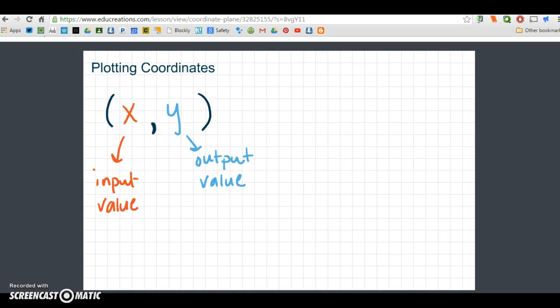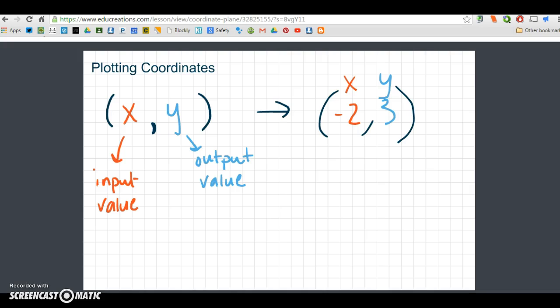When you're dealing with a coordinate, you always have numbers, so they always fall somewhere on that number line or coordinate grid. It could look something like this: (-2, 3). And that's a great coordinate, and you can learn how to plot that. Again, you always have to remember what x is and what y is, and that's going to help you direct it onto your coordinate plane. So the first thing we're looking at is the overall structure. The x comes first, y comes second, x is input, y is output.